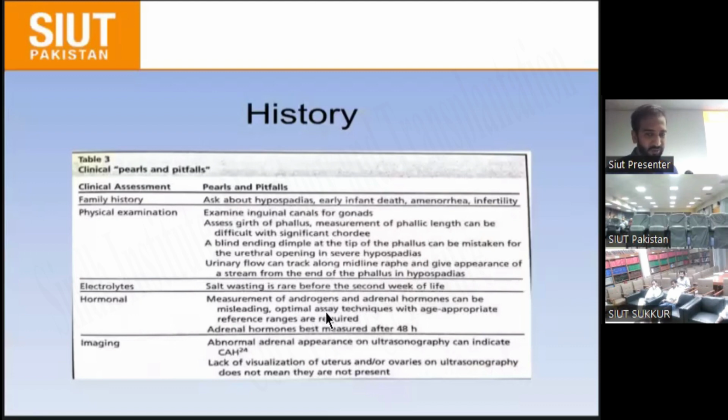Hormonal testing for androgen hormones can be misleading. An assay technique with age-appropriate reference ranges is required. Adrenal hormones are best measured after 48 hours. For imaging, an abnormal adrenal appearance on ultrasonography can indicate CAH.